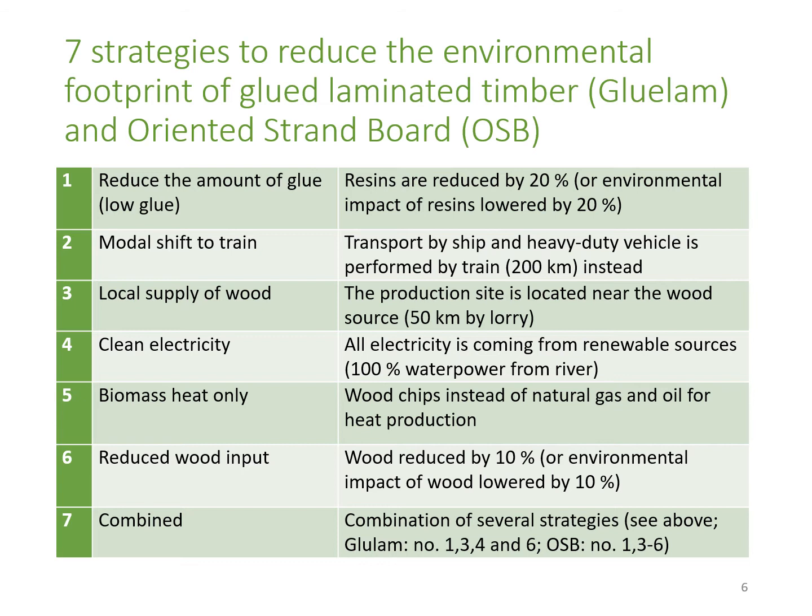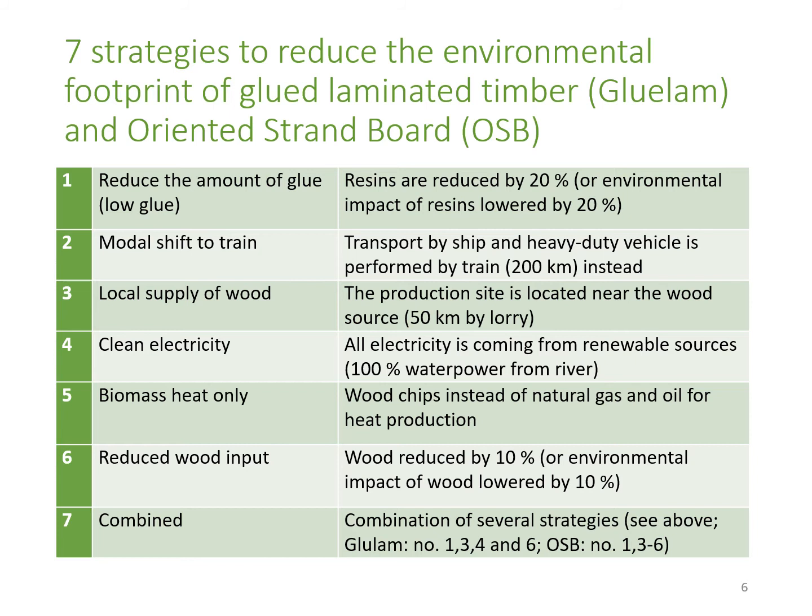Number 1, low glue, consists of reducing the amount or environmental impact of resins by 20%. Number 2, modal shift train, consists of loading timber on train instead of truck and ship. Number 3, local supply of wood, where production of glulam and OSB is nearby the wood source. Number 4 is to use clean electricity. Number 5 is to use only biomass, no natural gas or oil for heat production.